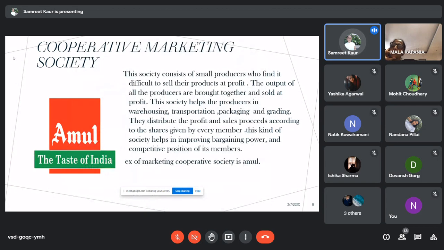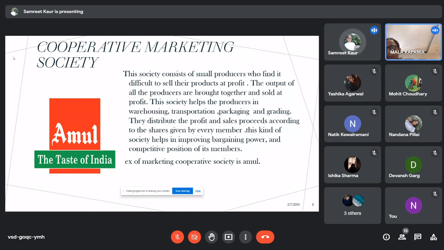The third one is cooperative marketing society. The society consists of small producers who find it difficult to sell their products at profit. They gather all the output of the small producers together and sell it at a profit. The profit is distributed on the basis of the sales and the goods given by the capital gain.